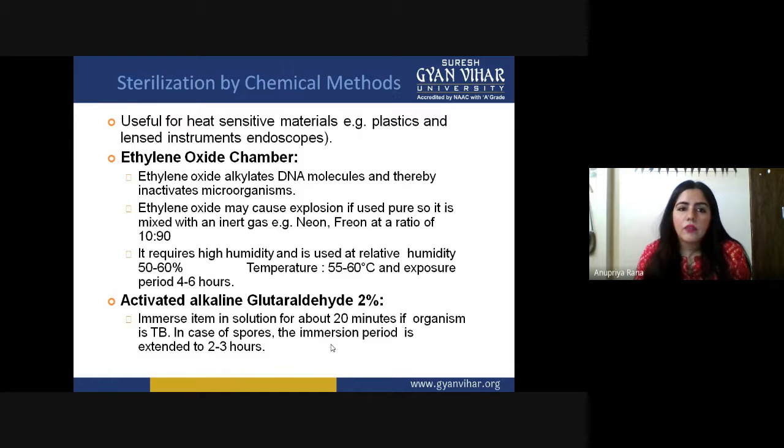So here we have to use the ethylene oxide chamber and activated alkaline glutaraldehyde 2%. These are the two chemical methods which we can use for sterilizing anything which cannot tolerate much heat or any pressure at all.